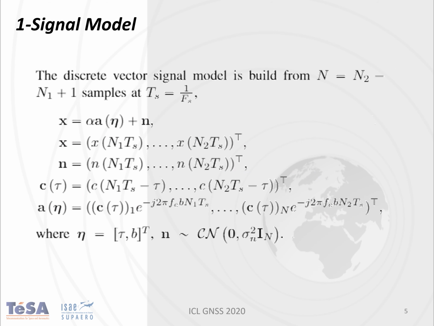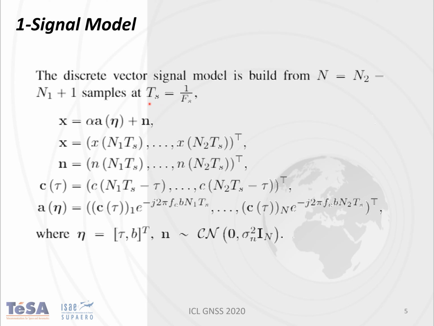Of course, we have said that this Cramer-Rao bound formula is going to be based on the samples of the signal. So first of all, what we have to do is pass our signal from continuous time to discrete time. So we are going to compute our discrete vector signal model that is going to have N samples, and these samples depend basically on the sampling frequency,